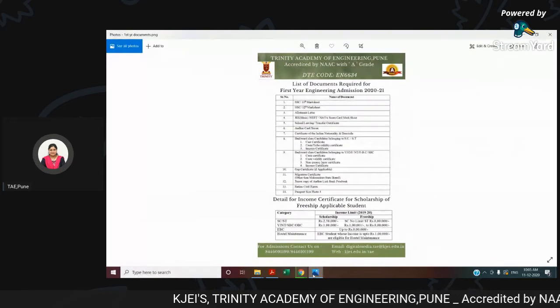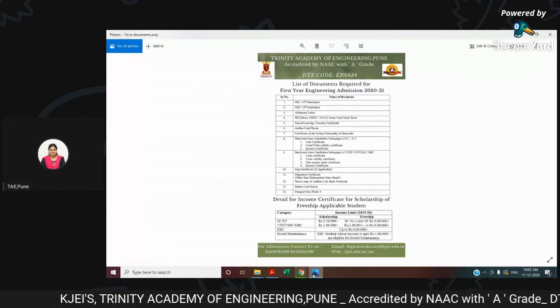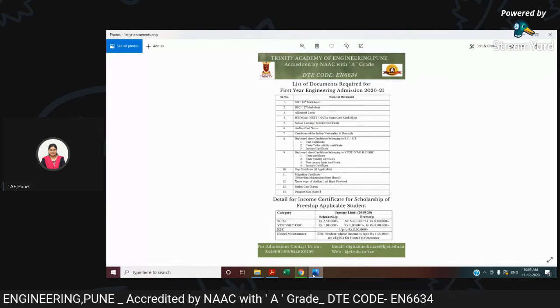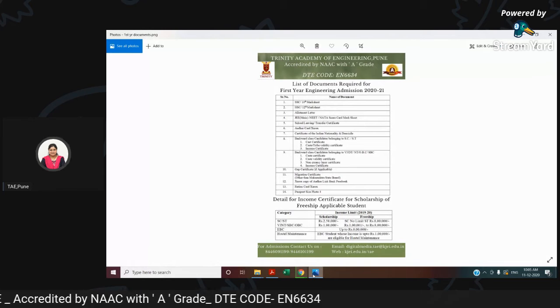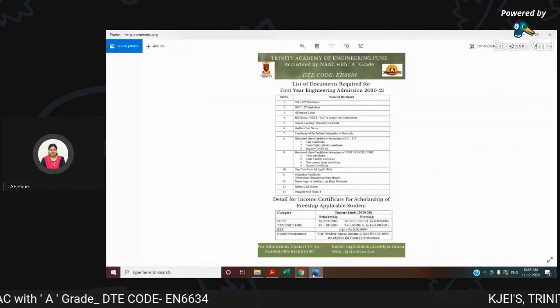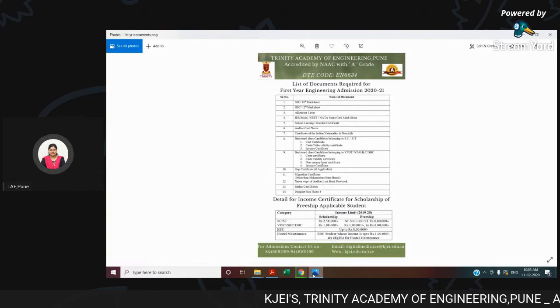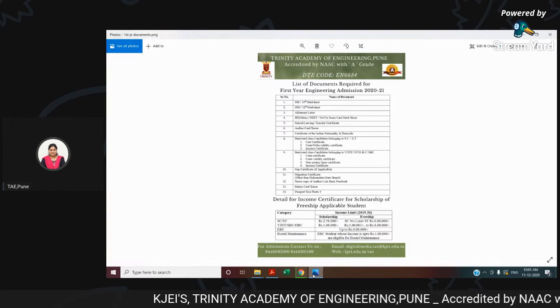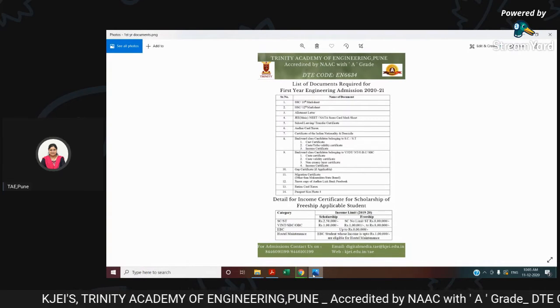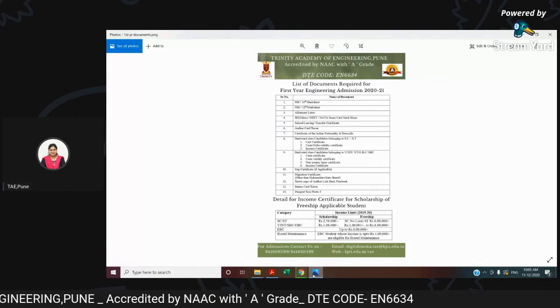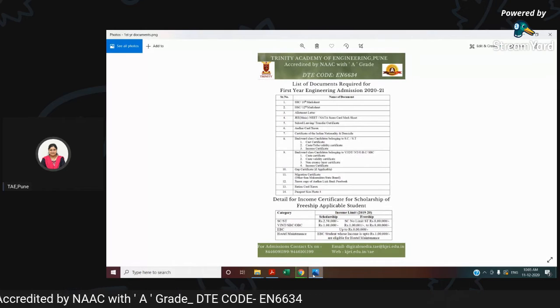As we have said, we are always with you, the aspirant engineers who were eagerly waiting for the registration process, and yes, it has been started. It has been started and ending on 15th of December. The registration and uploading of documents are to be done, and before we begin with the registration process, you should remember the list of documents required for first year engineering admission 2021.